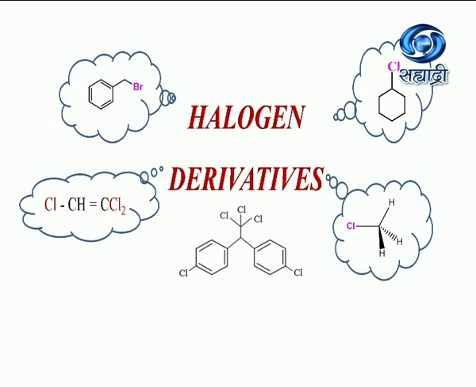The parent family of organic compounds is hydrocarbon. If one or more hydrogen atoms of these hydrocarbons are replaced, removed, or substituted by halogen atom, then it will become a halogen derivative of that hydrocarbon. In this unit, we are going to discuss halogen derivatives of alkane and arene in a somewhat systematic way.